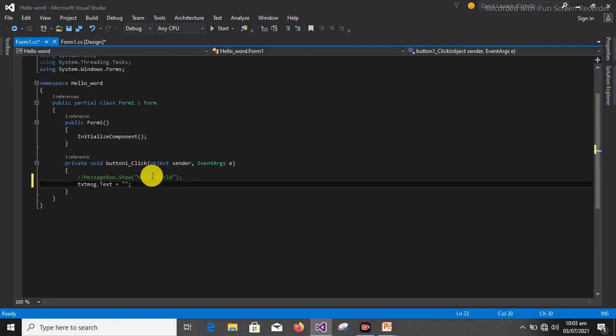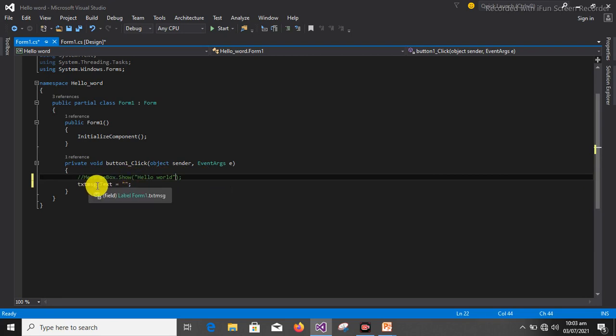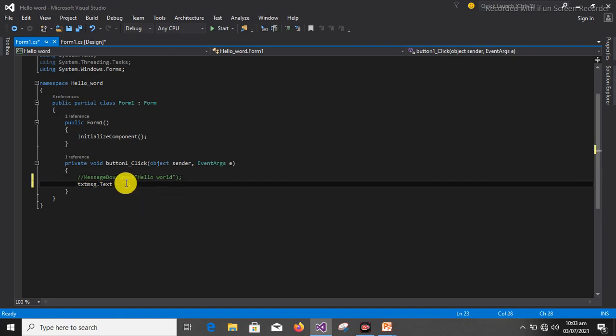Now instead of putting this open and close bracket, TST MSG will now be equals to hello world. Hello world.